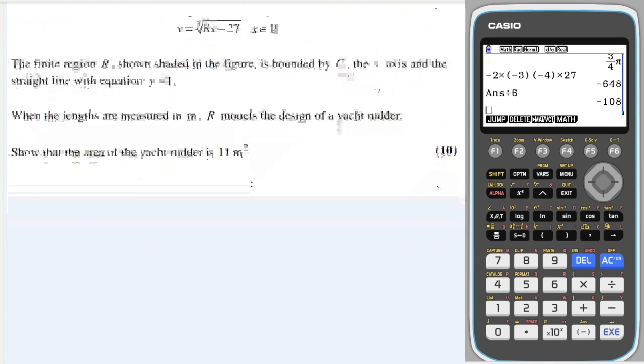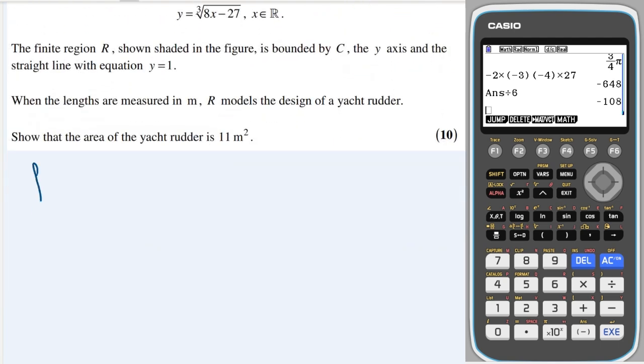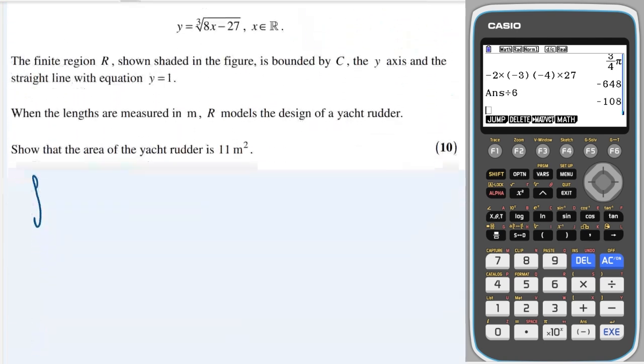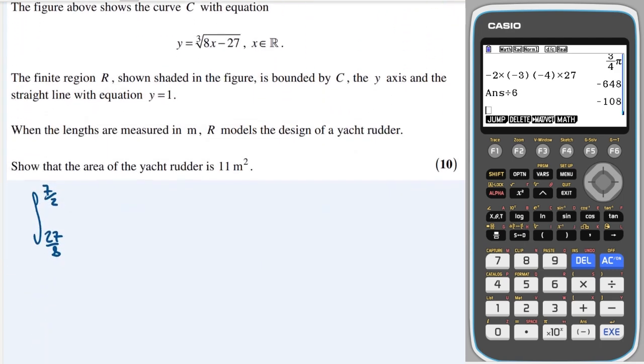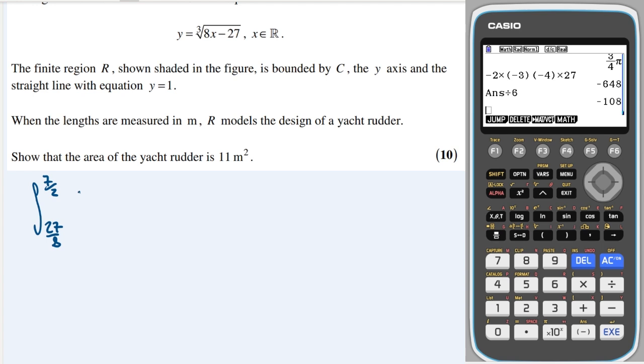So let's do that. I'm going to integrate between 7 over 2 and 27 over 8. And the function is 8x minus 27 to the third. So when I integrate that, I will up the power, and that turns it to 4 over 3.